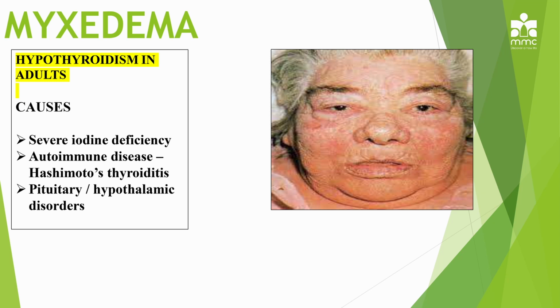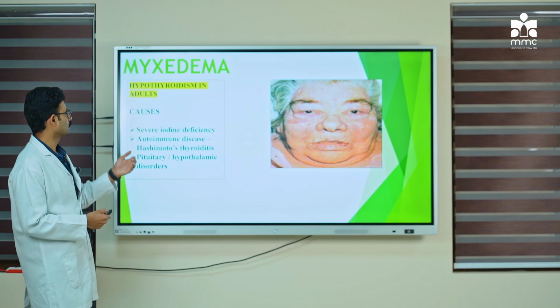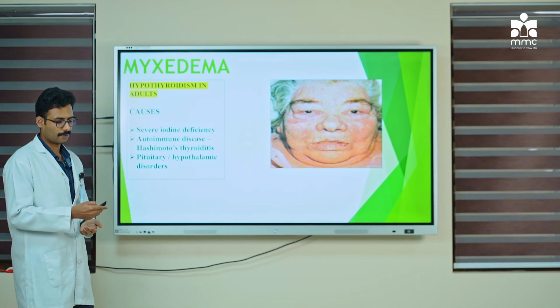Next is autoimmune disease. Autoimmune means the body itself attacks the cells of the body. It can be seen in the condition called Hashimoto's thyroiditis. Itis means inflammation. Thyroiditis means inflammation of the thyroid gland. Hashimoto was a Japanese physician who discovered this condition called Hashimoto's thyroiditis. And the next cause for myxedema includes the secondary causes, that is the pituitary as well as hypothalamic disorders. So hypothyroidism in adults is called myxedema.